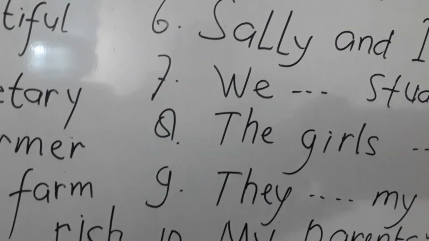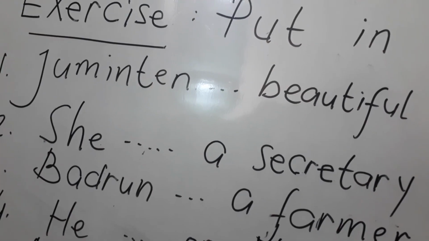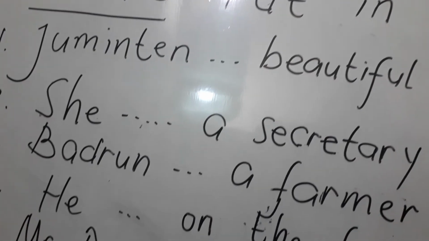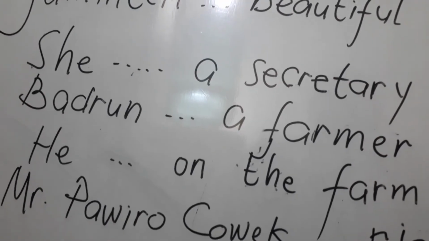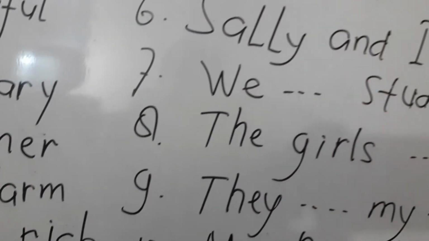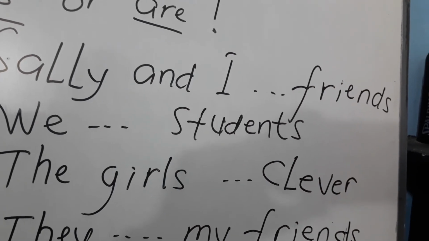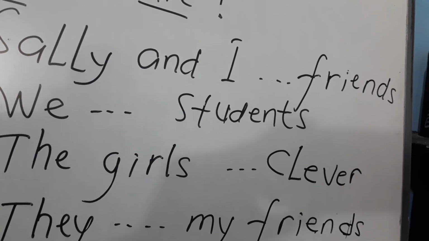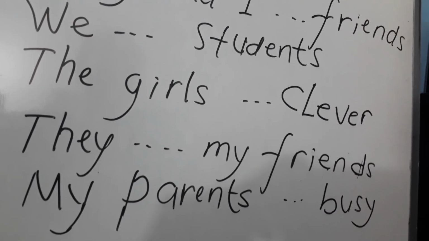Okay. Now please listen and repeat after me. Number 1. Juminten is beautiful. She is a secretary. Badrun is a farmer. He is on the farm. Mr. Pawirocoa is rich. Question number 6. Sally and I are friends. We are students. The girls are clever. They are my friends. My parents are busy.